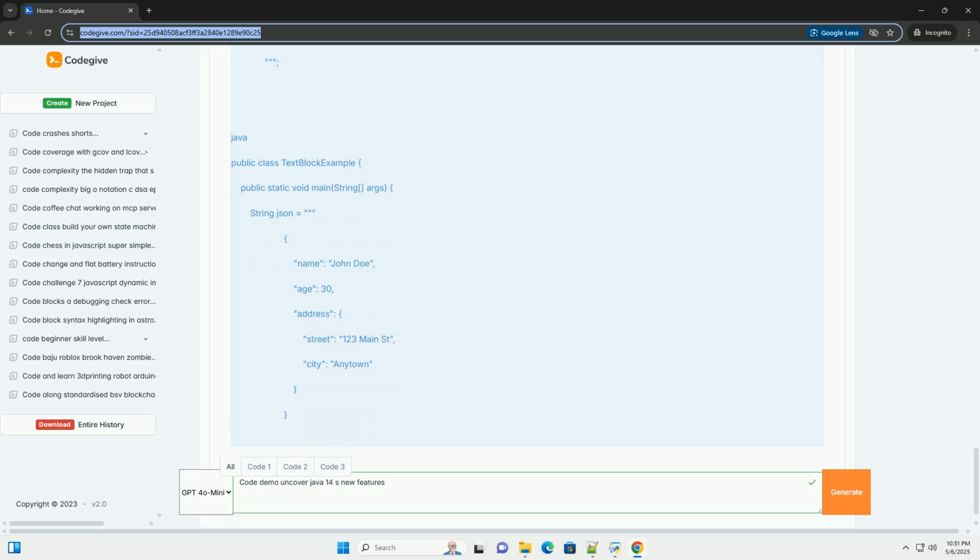When to use pattern matching for instanceof: When you need to check the type of an object and then use it as that type. When you want to reduce boilerplate code and improve readability.